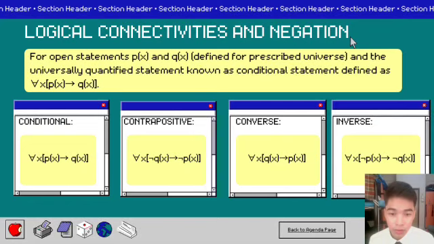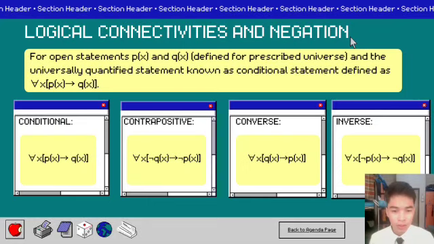Next, we have the contrapositive, where we exchange the position of the implication. From the statement given, Px equal to A, Qx equal to B, and when we apply the contrapositive it will be B implies A, which is Qx implies Px, and we have to add the negation symbol in front of each statement.